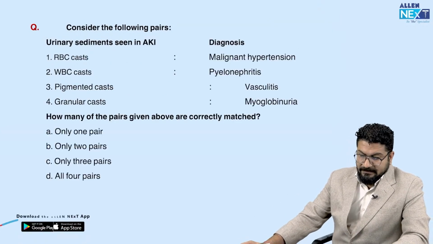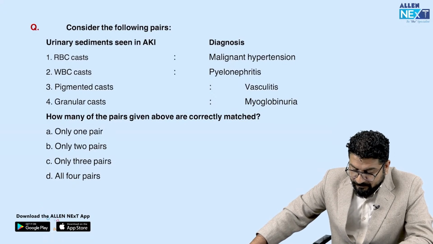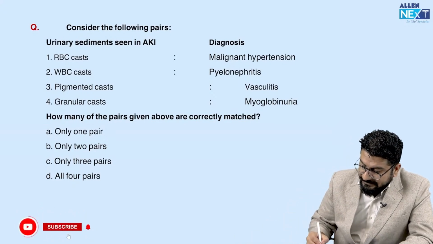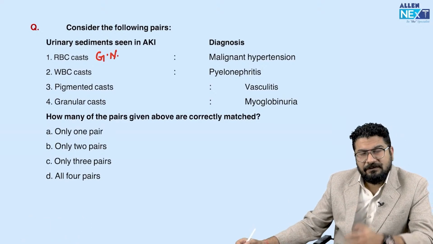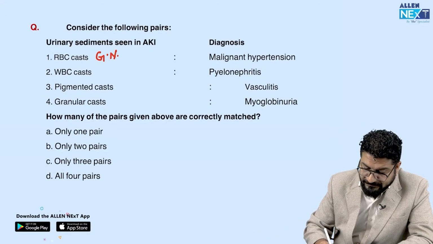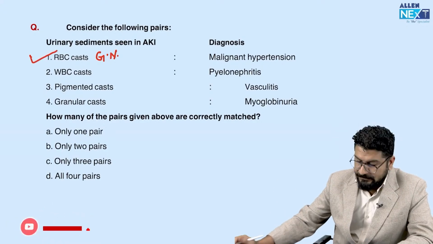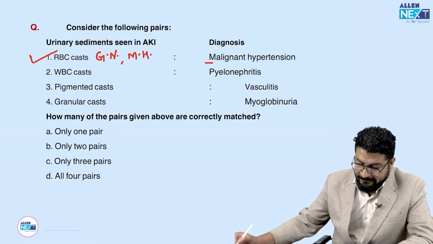Okay, coming to again, this is a question straight away from our notes. RBC cast, WBC cast. Let me tell you, RBC cast, generally we see them in a patient with glomerulonephritis. But you can also see this RBC cast in a patient with vasculitis, in a patient with malignant hypertension. So this is a true statement. You can also see this in malignant hypertension. That's given in the answer.